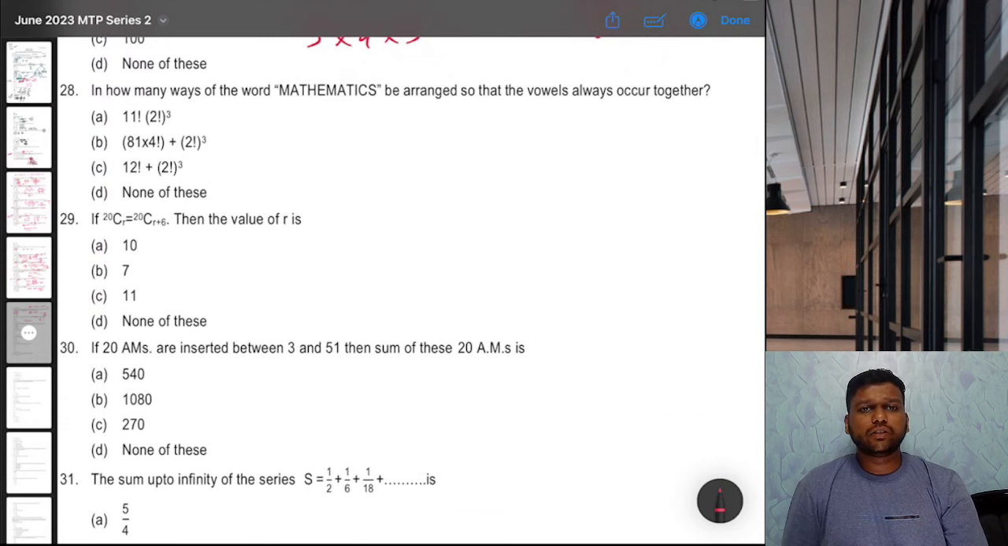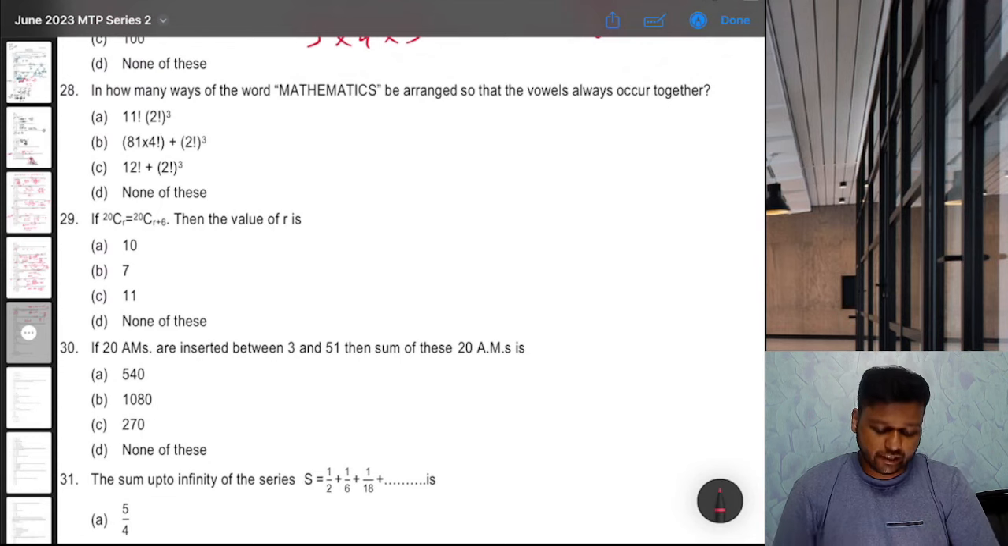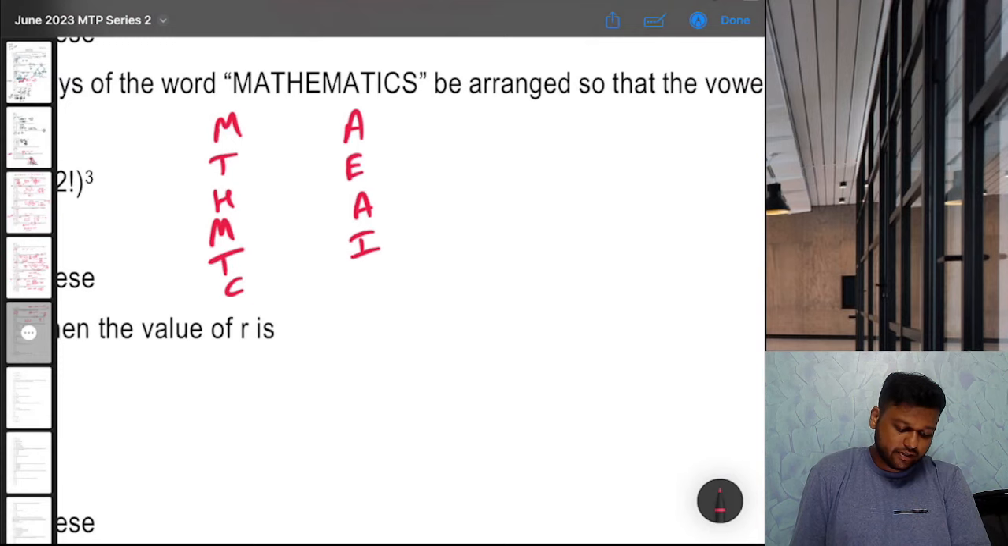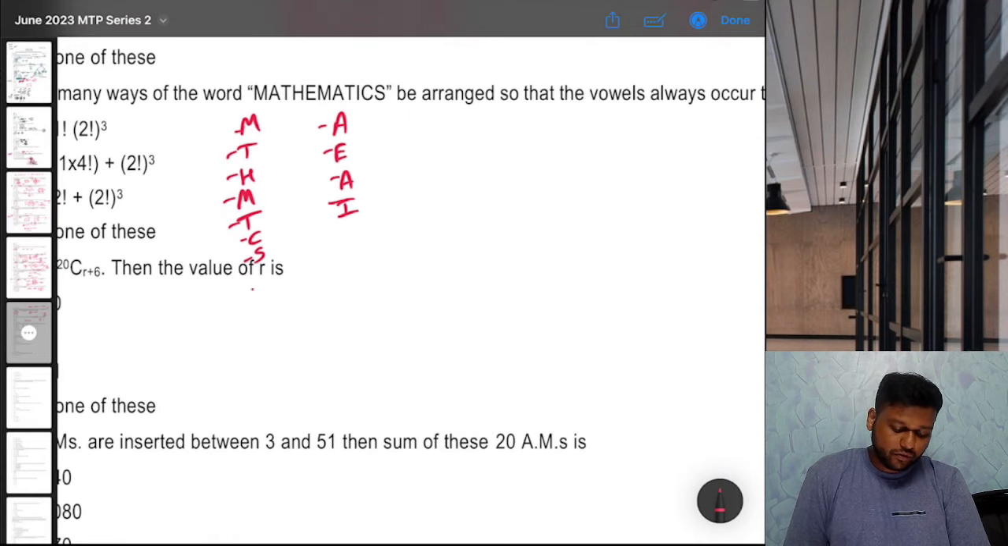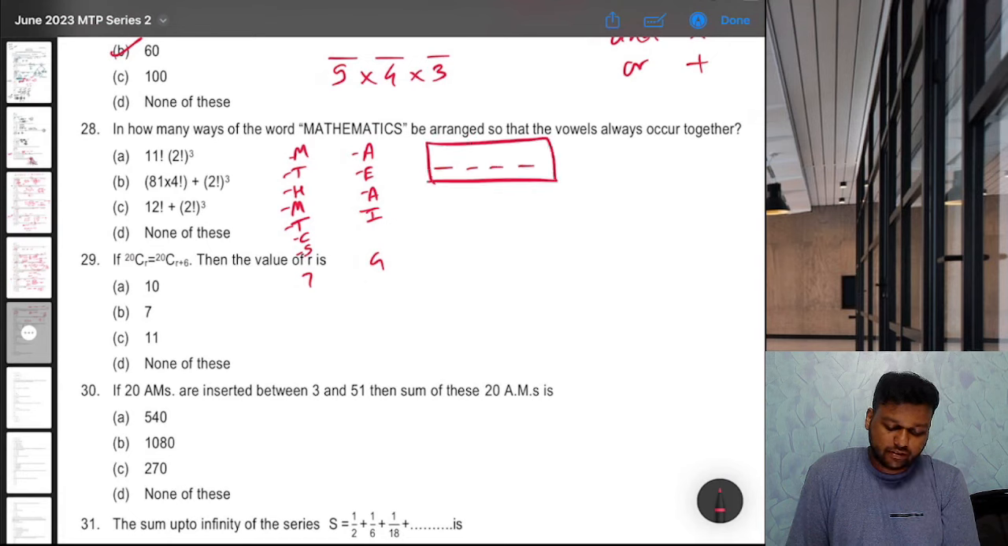In how many ways the word mathematics can be arranged so that vowels always occur together? Okay, first let's separate vowels and consonants. M, A, T, H, E, M, A, T, I, C, S. So if you see, there are 1, 2, 3, 4, 5, 6, 7 consonants and 1, 2, 3, 4 vowels. Okay, so 11 letters in total. Vowels always occur together. That means we have to make one box of vowels. And then remaining 1, 2, 3, 4, 5, 6, 7.